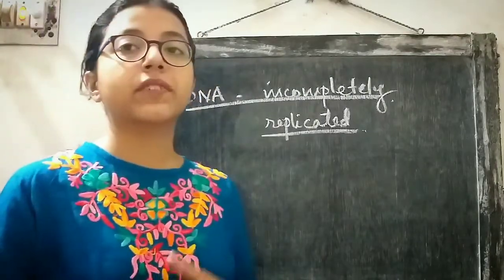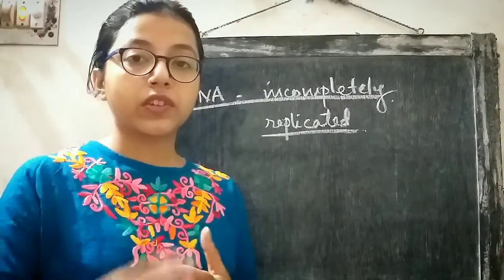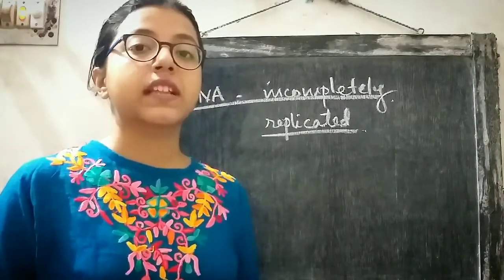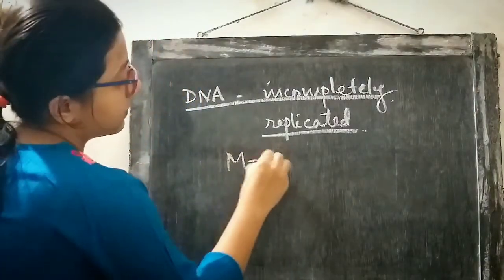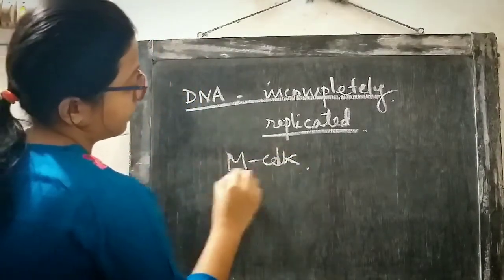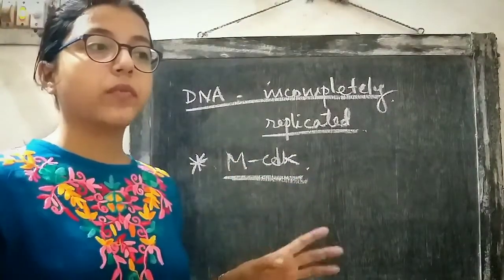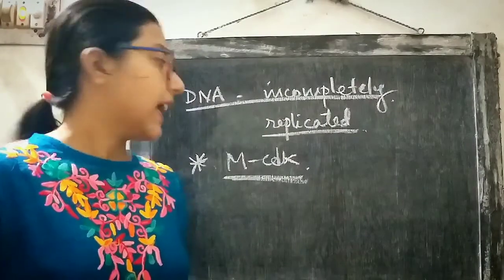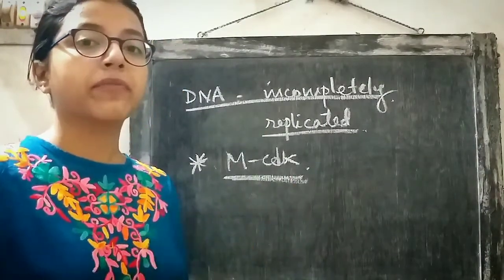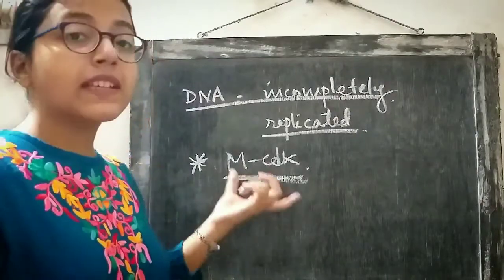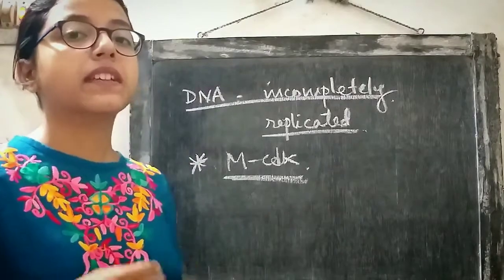Before we do that, we know that the CDKs that are responsible for progression of the cell to the M phase of the cell cycle are called mCDK. So mCDKs are responsible for progression to the M phase, and these CDKs are also responsible for the events that occur during the M phase of the cell cycle. And these mCDKs are activated during the end of G2 phase. That means the late G2 phase.